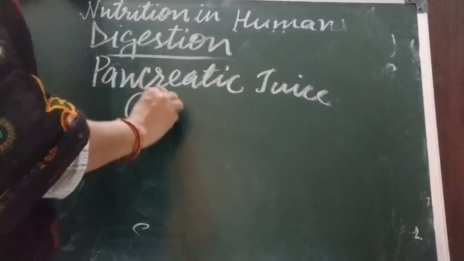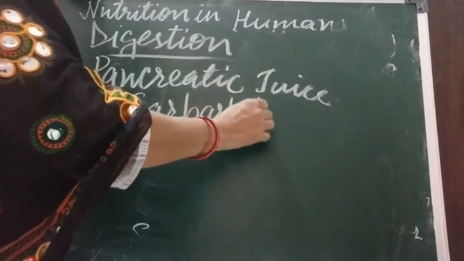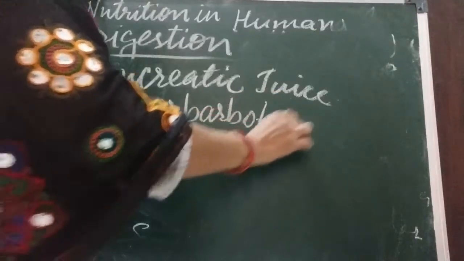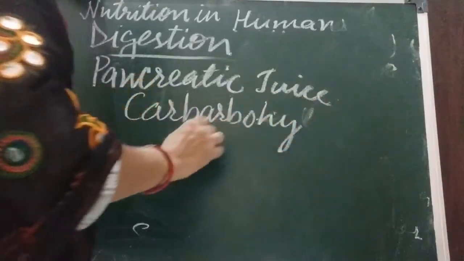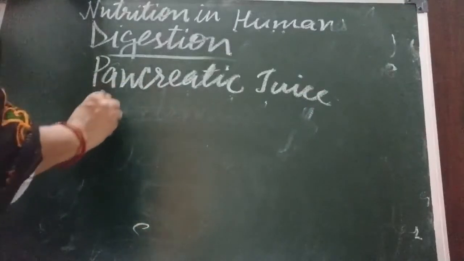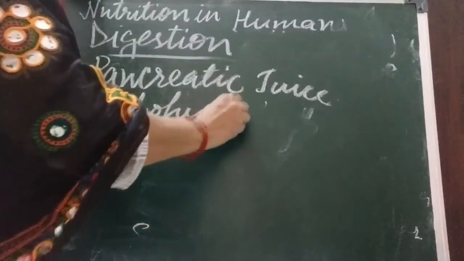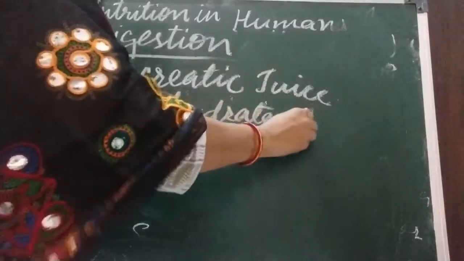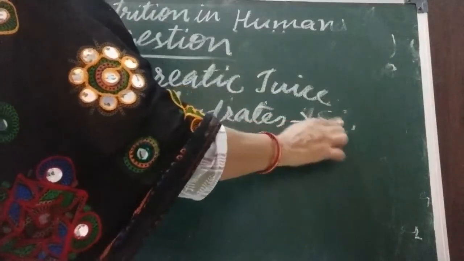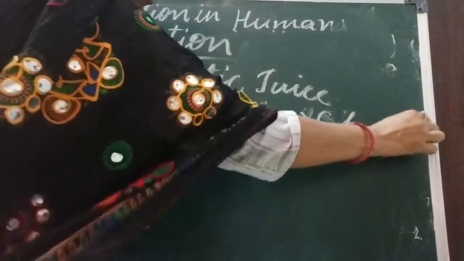Carbohydrate which is present turns into simple sugar, and that simple sugar is called glucose. Okay, this is called glucose.